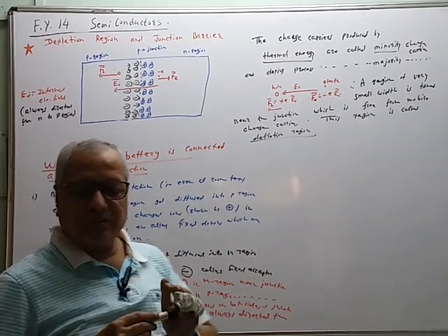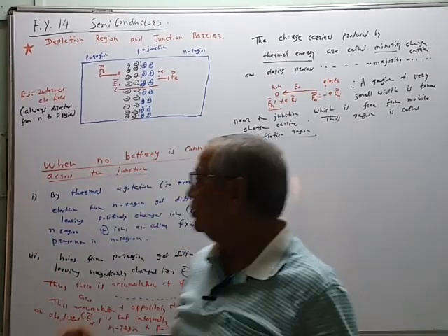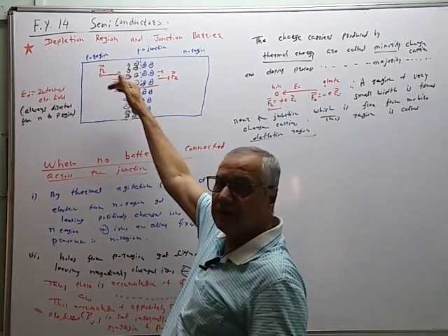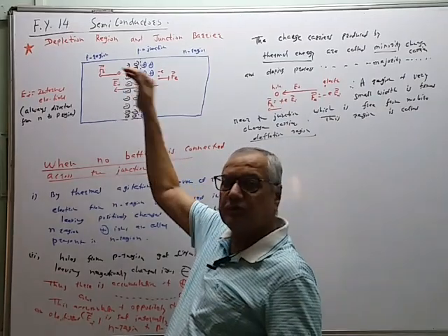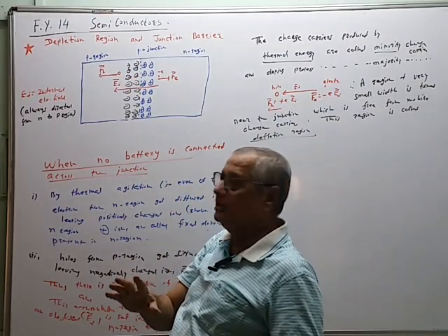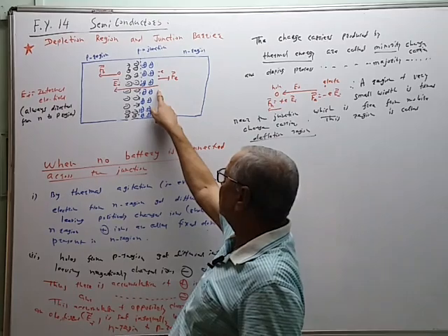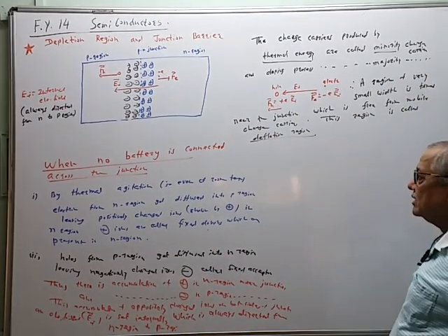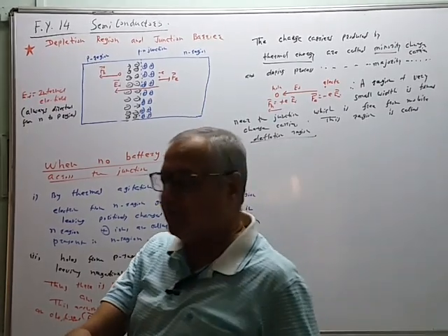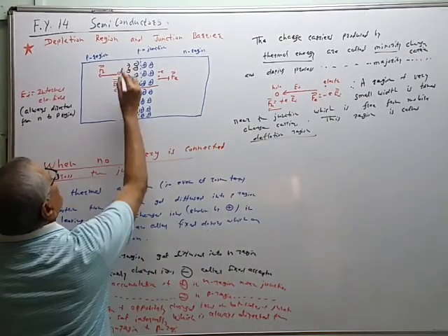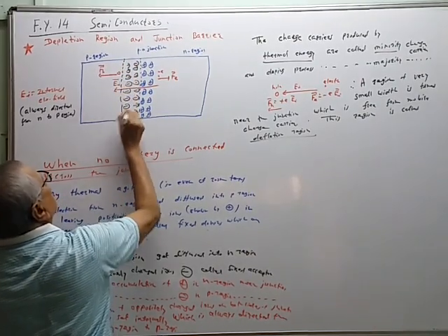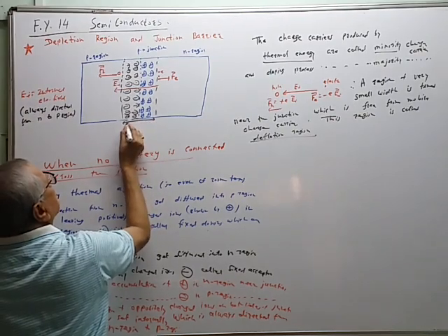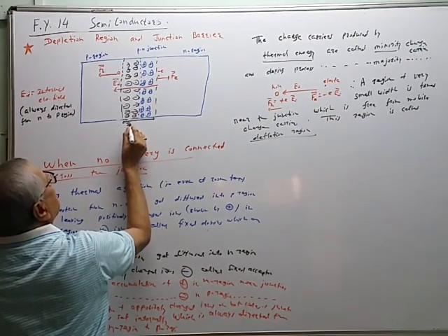And what is the effect of this electric field? Because of the electric field, no hole can cross the junction, no electron can cross the junction and diffuse like this. So the process of diffusion stops automatically. So this is the effect of internal electric field. And there is a region near the junction having very small width. This is called the width of depletion region. So this is the portion of depletion region.